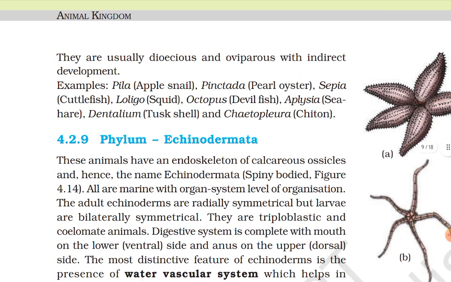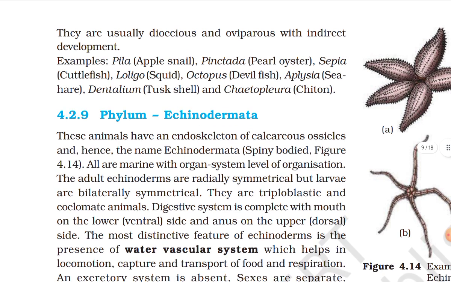They are usually dioecious and oviparous with indirect development. Examples: Pila, apple snail; Pinctada, pearl oyster; Sepia, cuttlefish; Loligo, squid; Octopus, devilfish; Aplysia, sea hare; Dentalium, tusk shell; Chaetopleura, chiton.